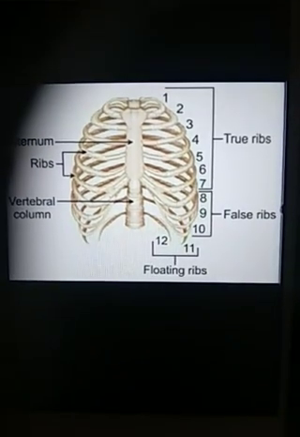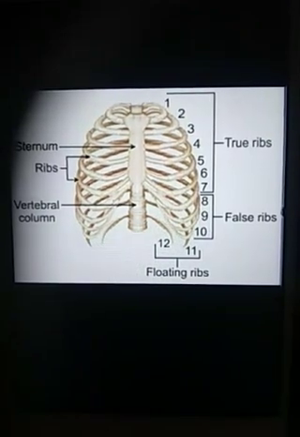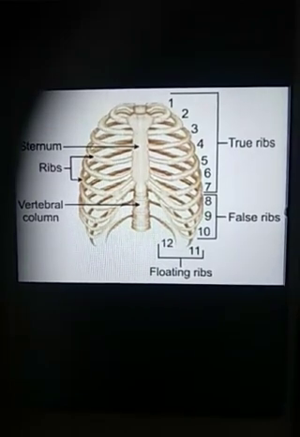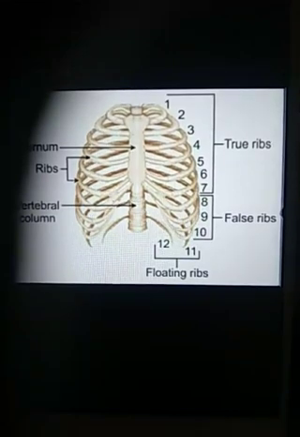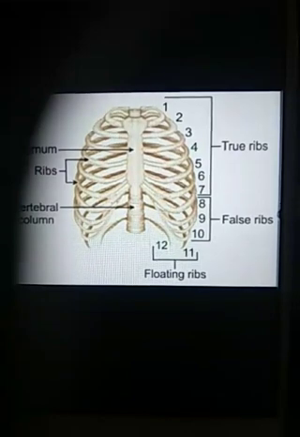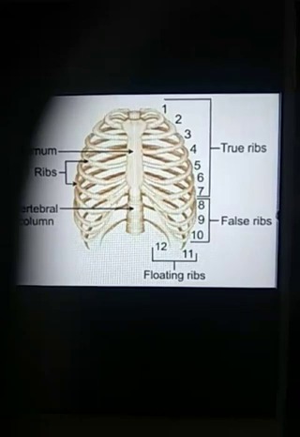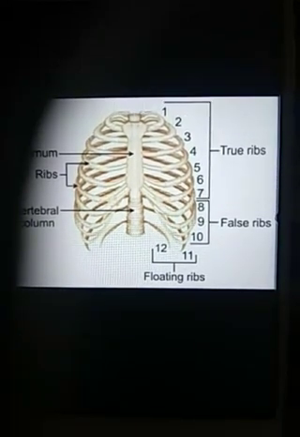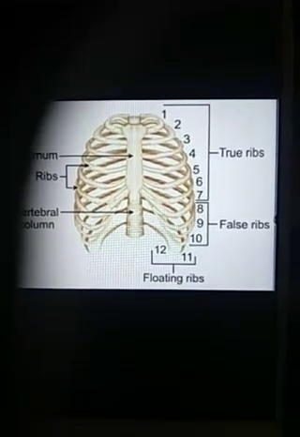Whereas ribs number 8, 9 and 10 are known as false ribs, because they do not join to sternum but they are joining to the 7th number of ribs. Means indirectly they are joining to the sternum. That's why we call them as false ribs. And as you can see, ribs number 11 and 12, they are just free from the front side. Means they are starting from vertebral column but they are not joining to any part of the ribs. Okay, they are free from the front part, hence as they are looking like floating, we call them as floating ribs. Yes, remember 11th and 12th number are known as floating ribs.